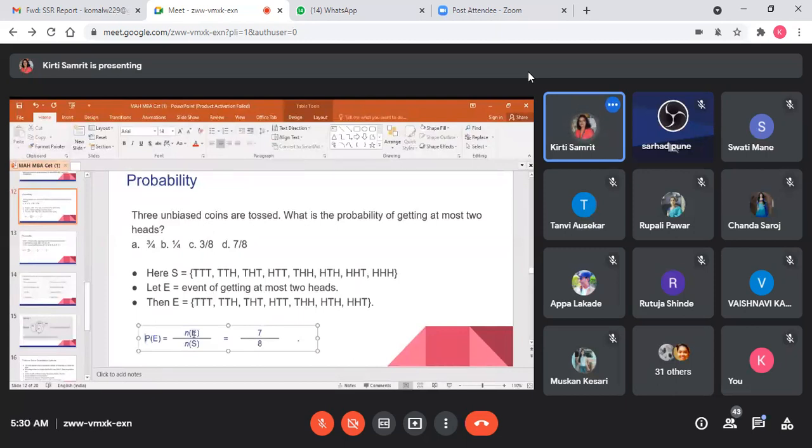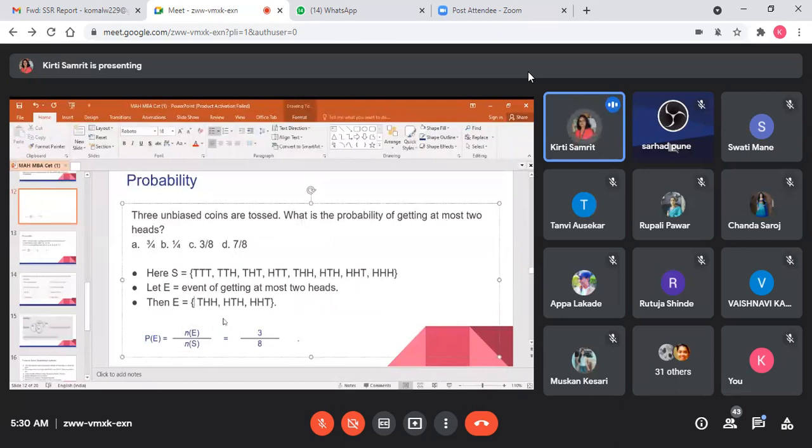1, 2, 3, 4. Actually, one minute, students. Here there should be the answer 3/8 only. There should be the answer 3/8. Because see what they have asked, what is the probability of getting at most 2 heads? Fine. So at most 2 heads means these are all tails. So this is not correct. So this is also not correct. This is also not correct. So only answer is this. Fine. So the answer will be 3/8 only.